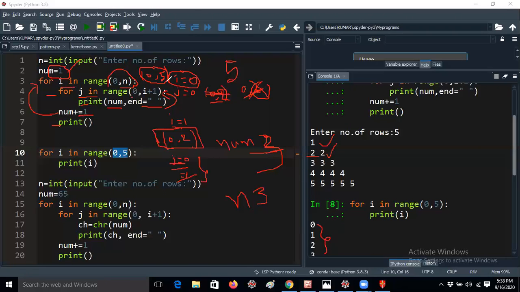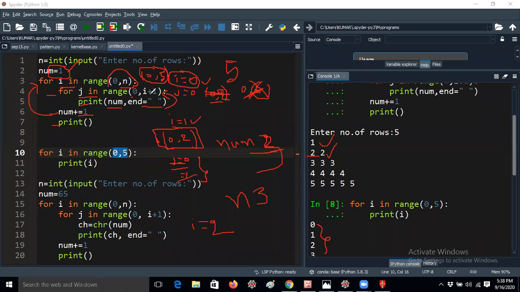So for i in, we have already completed for 0. We have already completed for 1. So this is actually 0 comma 5 means 0 to 5. That means 0 loop and 1 iteration is already completed. Now I will take value as 2. Okay. So we already printed 2 lines. Anyway, I will explain third line also. Then you will better know. Okay. So i equal to 2 now.